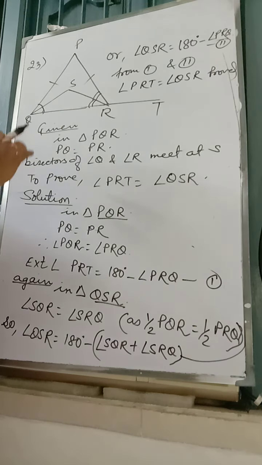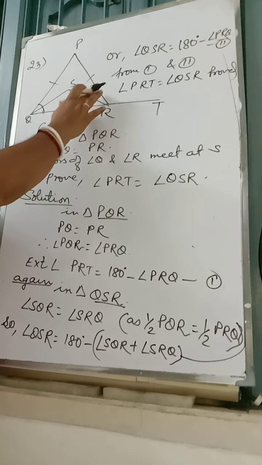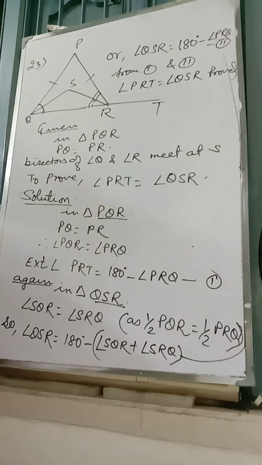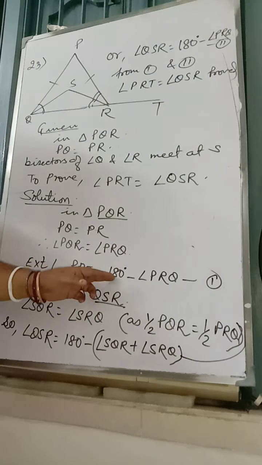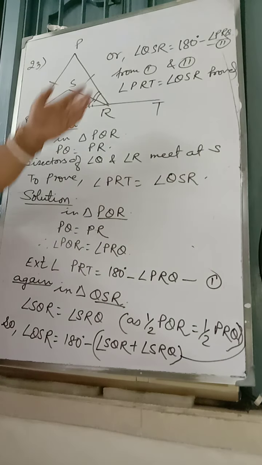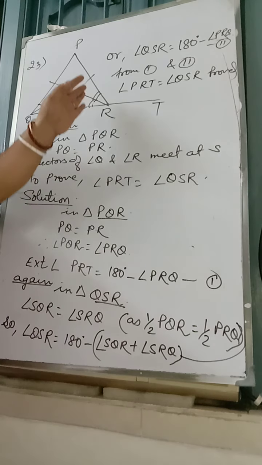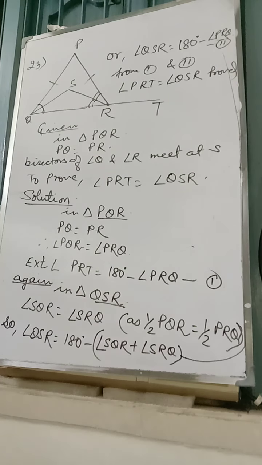Once their halves are added, we'll get one full angle. So one full angle I have taken as PRQ, which has come in the term of 180 minus PRQ. So SRQ and SQR I have converted to PRQ. So this is proved.